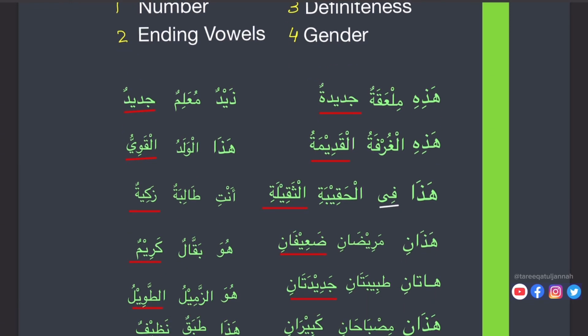Okay, so next one, hada fil haqibatil saqilati. It is in the heavy bag. Saqilati means heavy. Here we see any harfu jar we use, then the ism noun will be majrur with kasra.